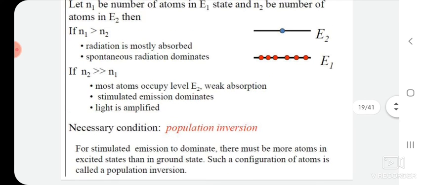For stimulated emission to dominate, there must be more atoms in the excited state than the ground state. Such a configuration of atoms is called population inversion.